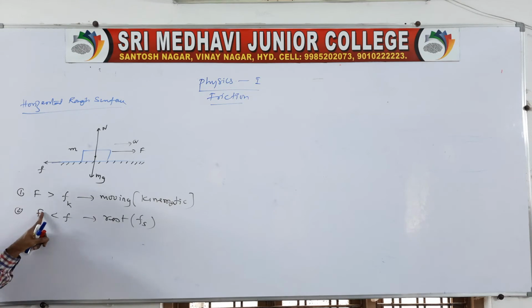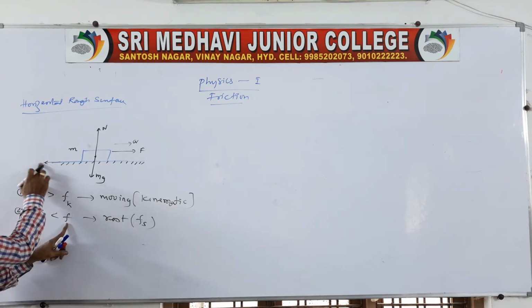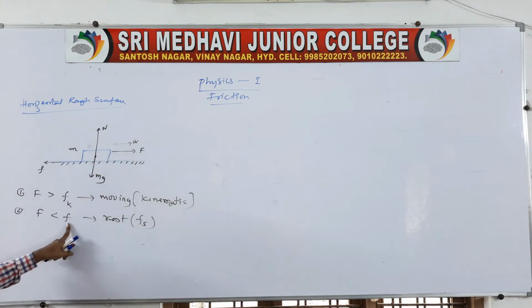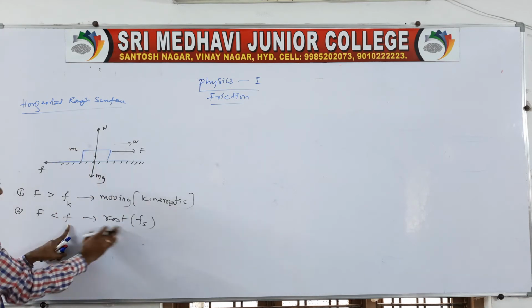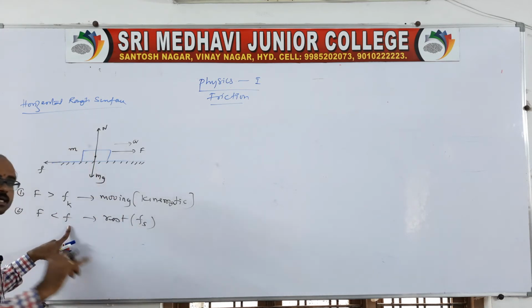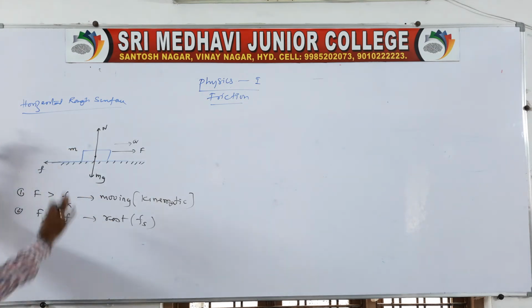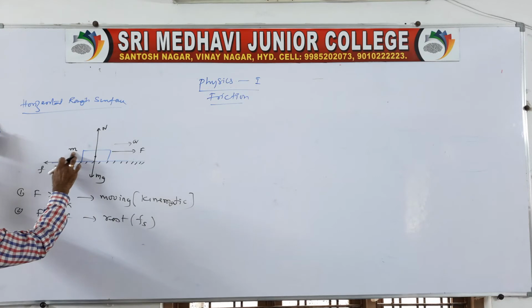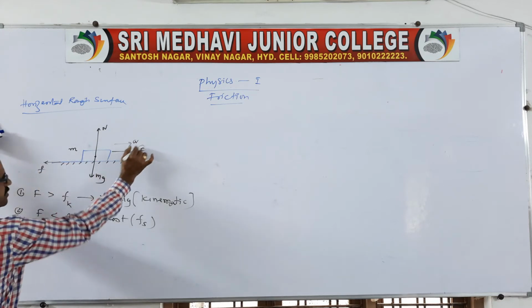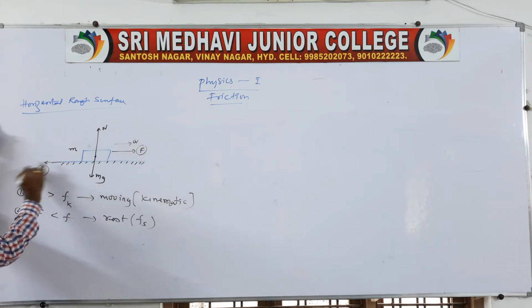If the applied force is less than the static frictional force, is it possible to move the block? No, because the opposition is more. When the opposition is more, the block is at rest and does not move. These are the very important conditions related to the horizontal rough surface. A block of mass m is placed on the rough horizontal surface, a force F is applied, and a frictional force is acting.